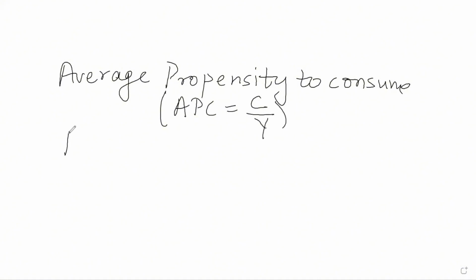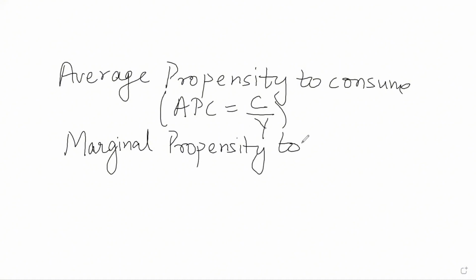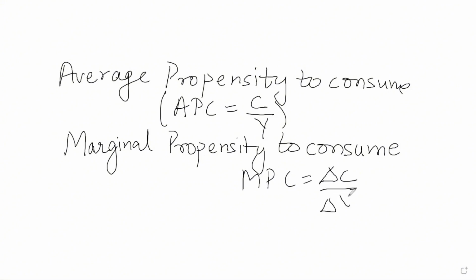And another is marginal propensity to consume, which is MPC equals delta C by delta Y. Change in consumption due to change in income. Delta denotes change. Marginal means additional or incremental. So marginal propensity to consume.